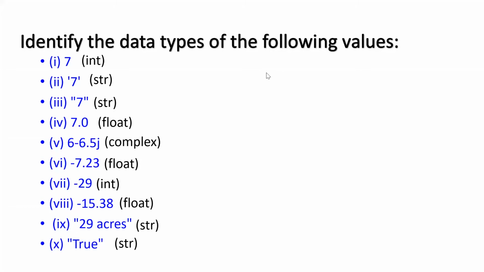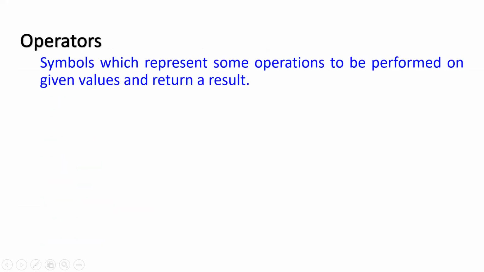Now we move to operators. Now what are operators? The symbols which represent some operations to be performed on given values and return a result. For example, plus, minus, multiply, divide, all these are called operators. In Python, there are a number of types of operators. Arithmetic operators, relational operators, logical operators. We shall cover all these operators as the time comes. Right now, we are covering only arithmetic operators.